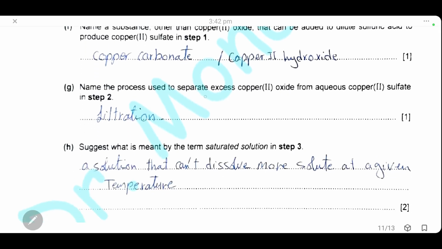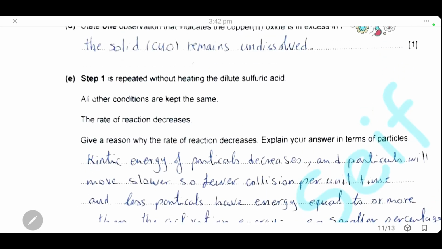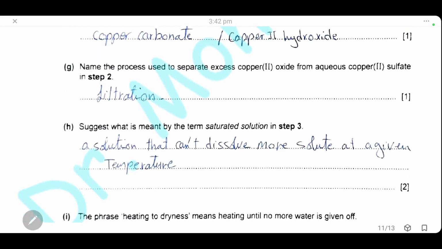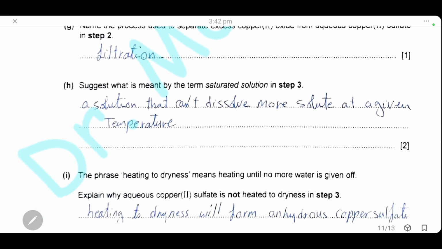Name the process used to separate the excess copper oxide from the aqueous copper sulfate in step 2. Here the copper oxide remains undissolved or unreacted, so the undissolved solid can be removed by filtration. Suggest what is meant by the term saturated solution in step 3. A solution that cannot dissolve any more solid at this given temperature.